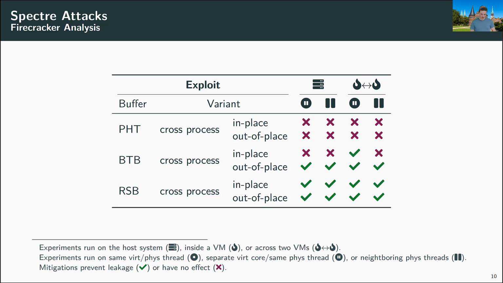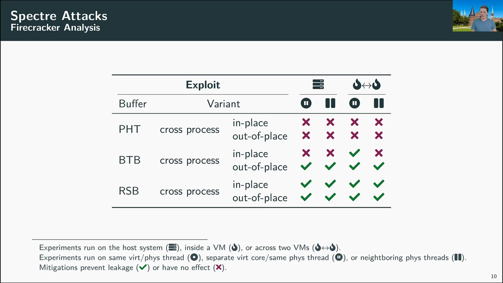On the other hand, we found that for Spectre-BTB, the no SMT countermeasure actually helps in the cross-Firecracker scenario, even though it didn't help on the host system. So the ground truth told us that disabling SMT will not solve the problem, but Firecracker actually manages to solve the problem in that case. The same is true for the BTB out-of-place variant. In this case, we didn't see any leakage when the proposed countermeasures were enabled. And also, Spectre RSB didn't show any leakage. So this is good news.